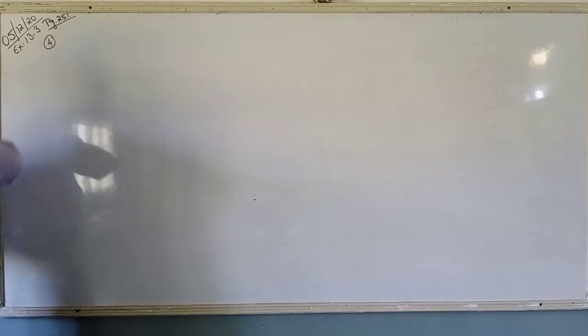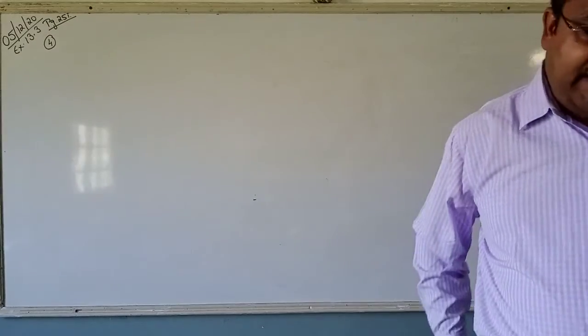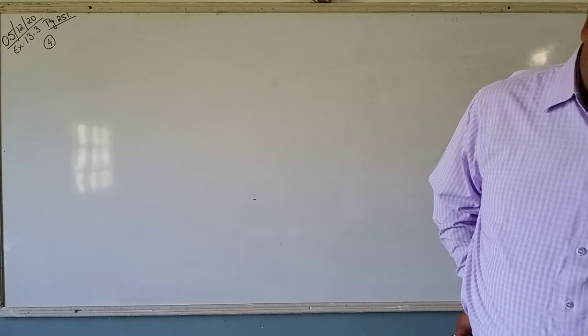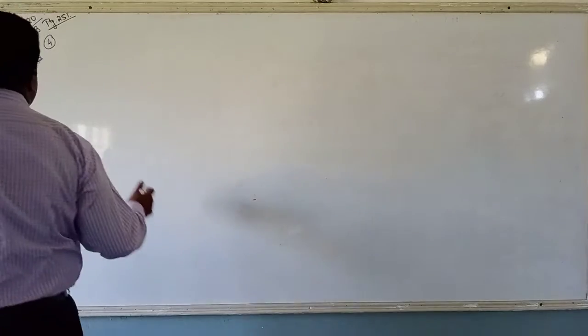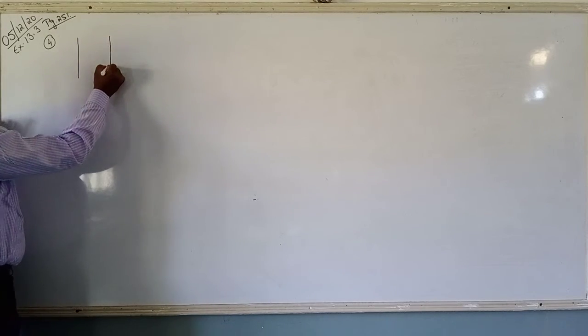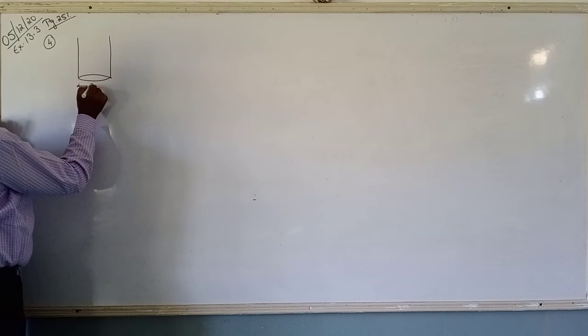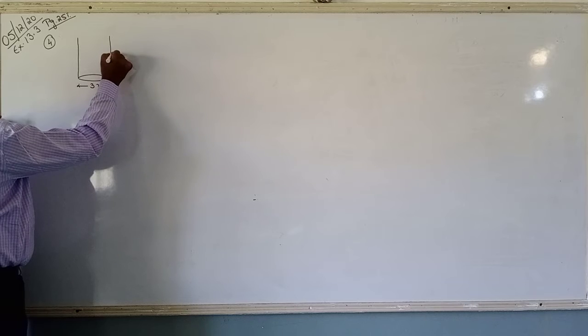What does he say in this question? A well of diameter 3 meter is dug 14 meters deep. We all know what is a well. A well is dug under the ground, yes or no? And the dimensions of this are given to us. The diameter is 3 meter and it is 14 meters deep.